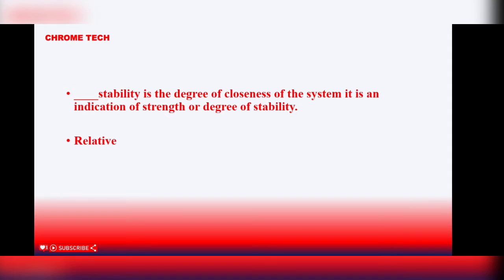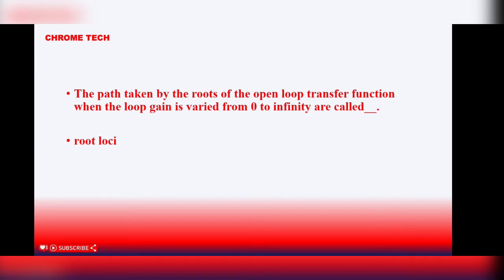Dash stability is the degree of closeness of the system. It is an indication of strength or degree of stability relative. The path taken by the roots of the open loop transfer function when the loop gain is varied from 0 to infinity is called root loci.